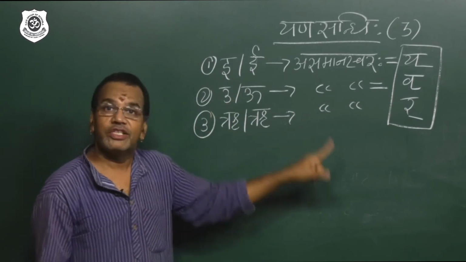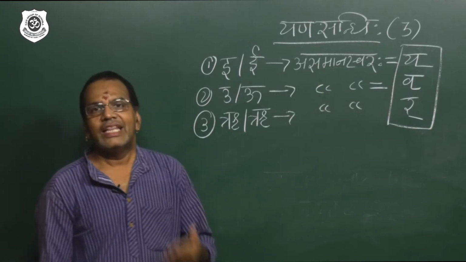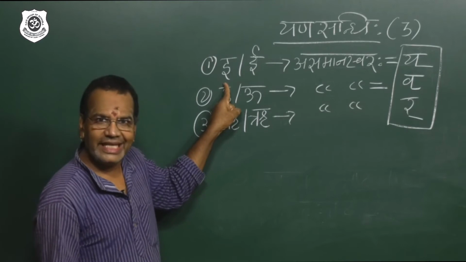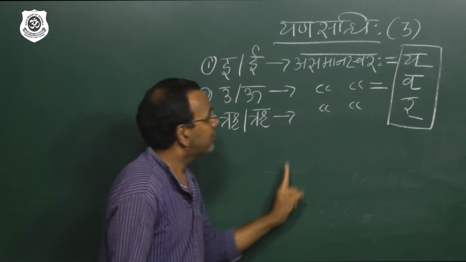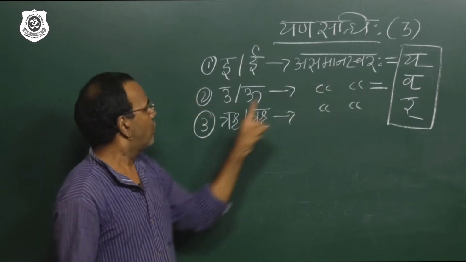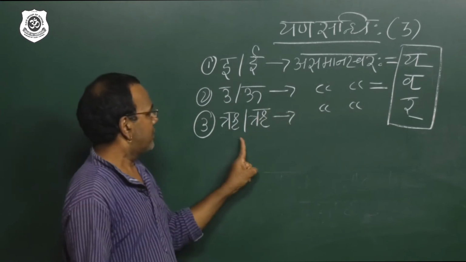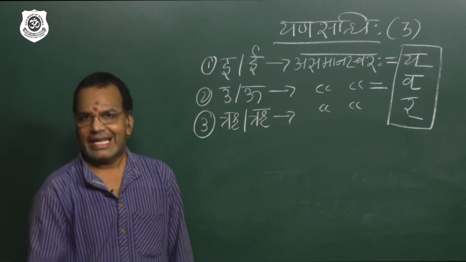Ri should not follow ri. Answer is ra. That's why I wrote asamana swara. Then we got the answer, means this i will convert into ya, and that ya will join with this swara. U converts into va and joins with this swara. Ri converts into ra and joins with this swara, and we'll get the answer.